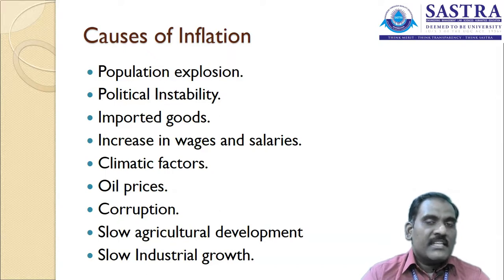There is a huge population in the particular country, but the productive capacity of the agricultural goods or the industrial goods is not enough to meet the needs of the people, so inflation happens. How does inflation happen? People who have enough money are going to buy the product, and automatically the other set of people are not able to buy the product.